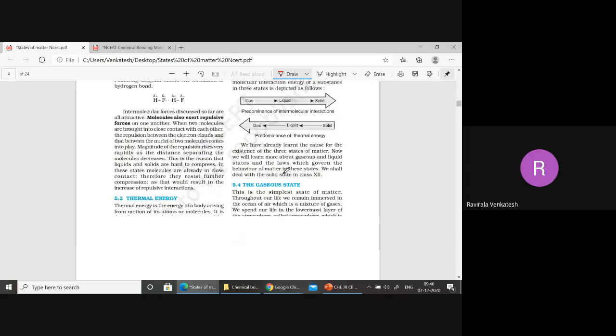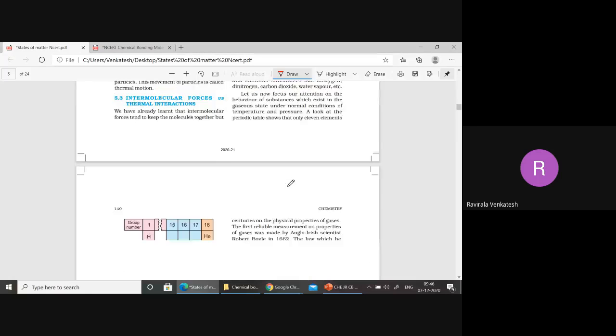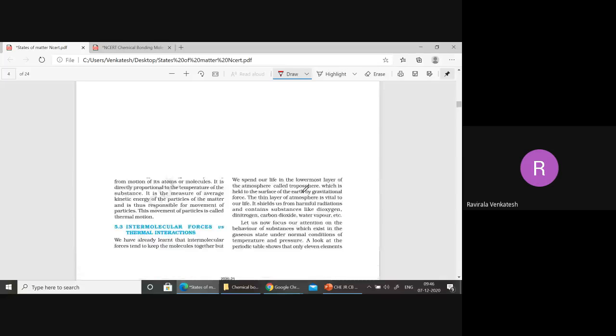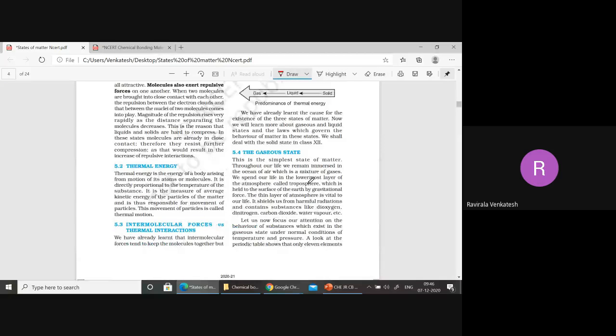That is thermal energy. So that tomorrow onwards we'll discuss about the gas laws, Boyle's law, Charles law. Thermal energy means what happens when you heat. Otherwise, what happens when molecules are moving? When you heat, some energy is released because of temperature. So this is generally thermal energy. If you compare solid, liquid, and gas molecules, which will have higher thermal energy? Let me see this one here.